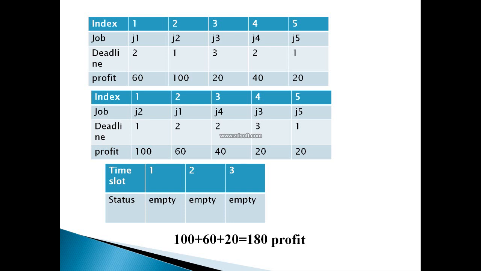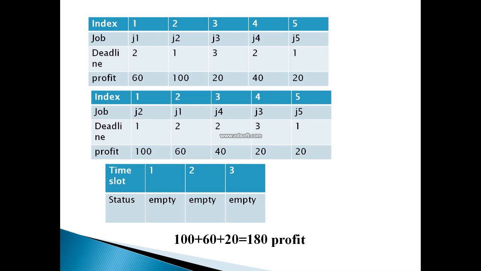If I look at the profit sequence, the maximum profit I am getting is from job 2, and the profit is 100, but its time limit is 1 time slot. It means at the second time slot I cannot execute this job.